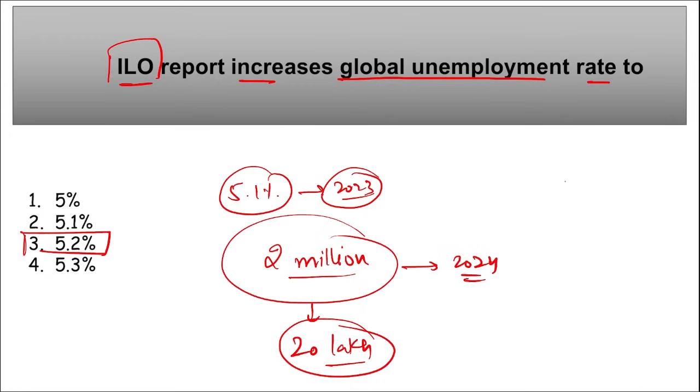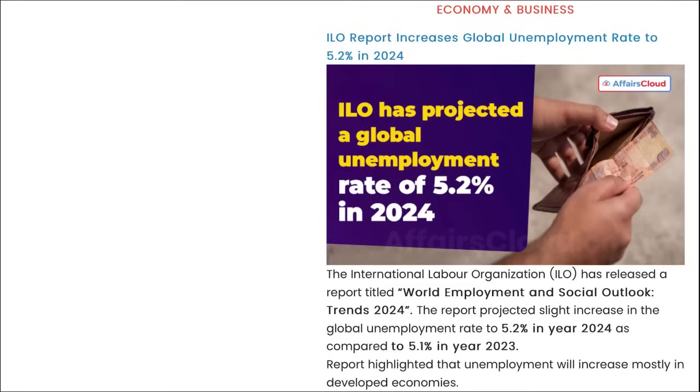As we know, because of AI and various cost cutting measures that are going on, recently Google, Microsoft, Meta have also laid off additional numbers of employees. Here you can see ILO reports an increase in the global unemployment rate to 5.2% in 2024.